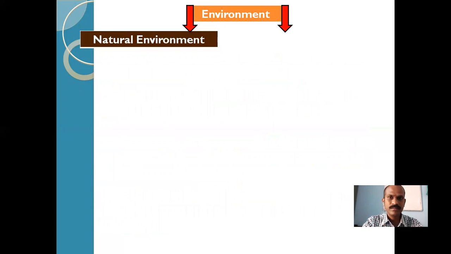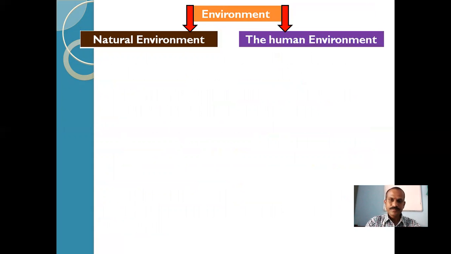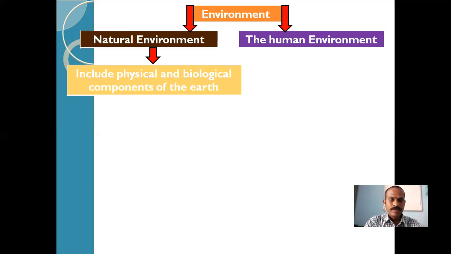See here with this graphical figure, let me explain to you the environment and its two main parts and what is included in that. So the first classification of the environment is the natural environment, and second is the human environment. So these are the two main types of the environment. Natural environment we will study first.